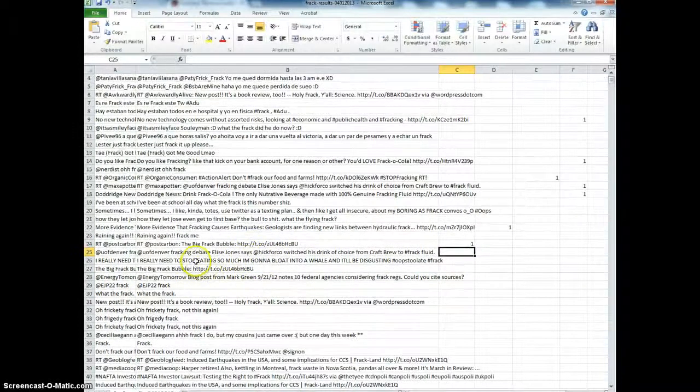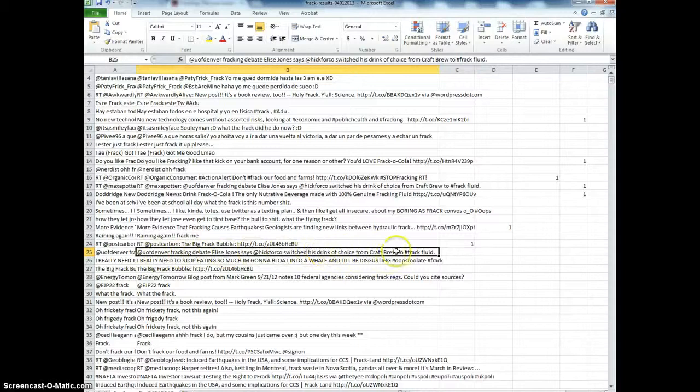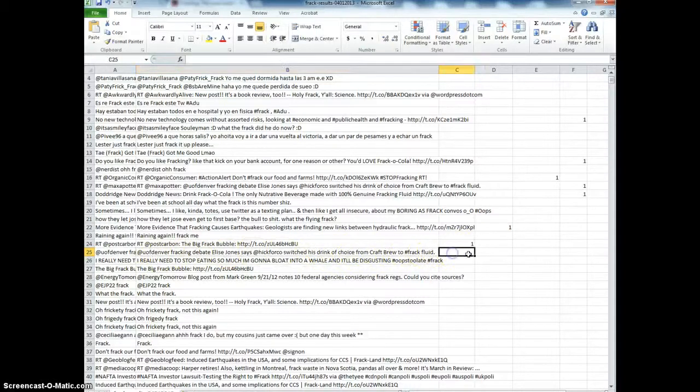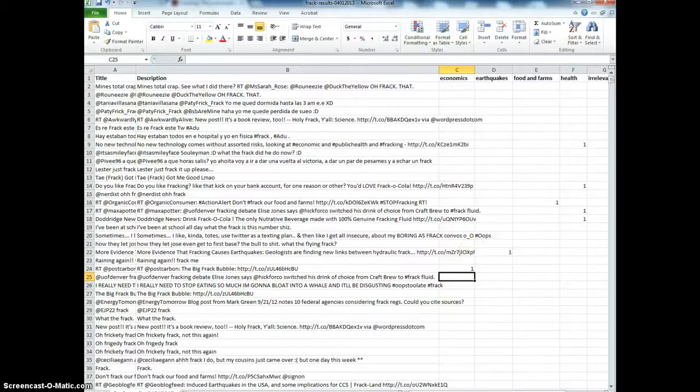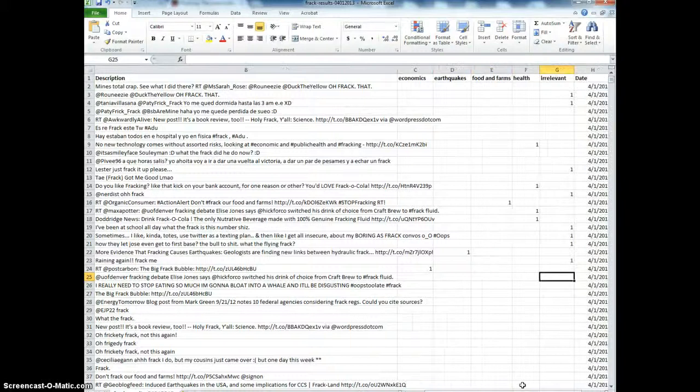Okay, let's see, what have we got next? There's that same one. Now, one of the questions that comes up when you're coding these is what to do with redundant or retweeted posts, and I just code them independently.